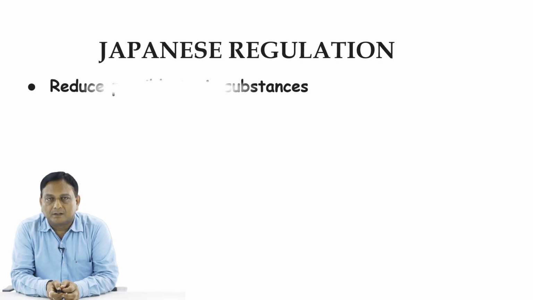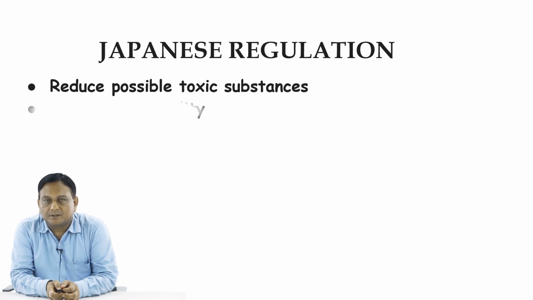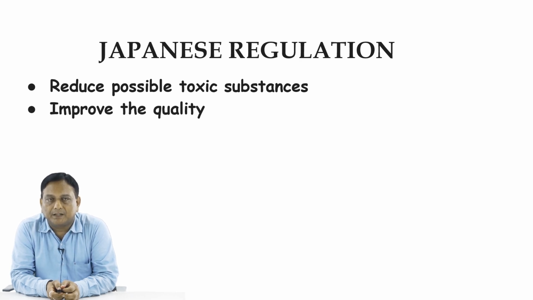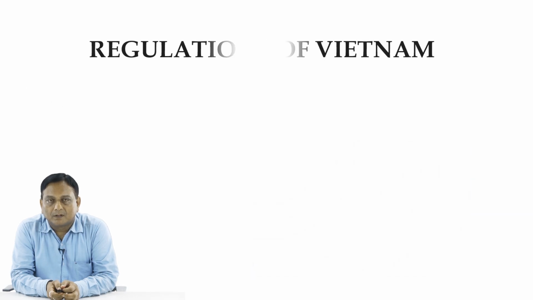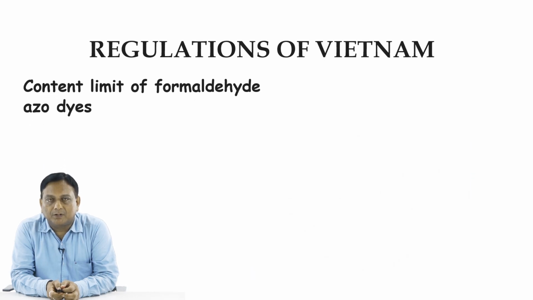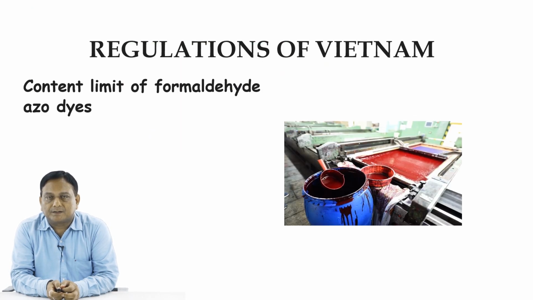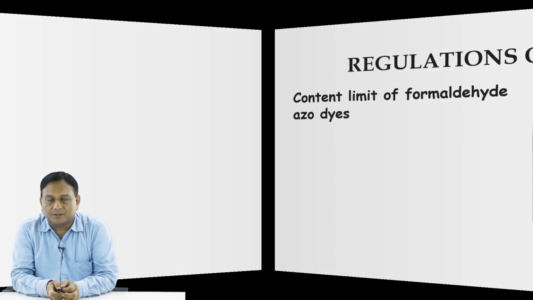Now let us see the Japanese regulations in more detail. It reduces the possible toxic substances in the product when this regulation is applied. Improving the quality of the final product also comes under these Japanese regulations. Let us see the regulations of Vietnam. A content limit of formaldehyde is prescribed there. Azo dyes are also covered under this category of Vietnam regulations.